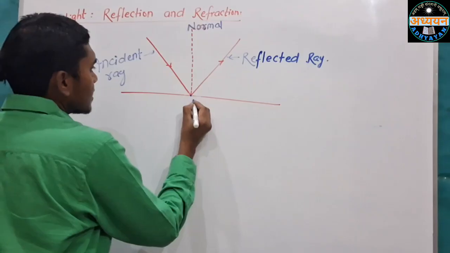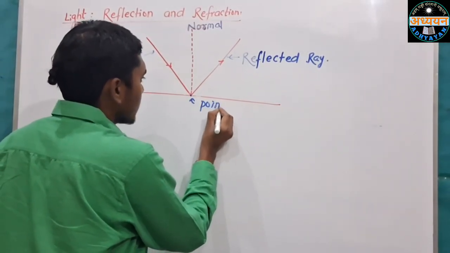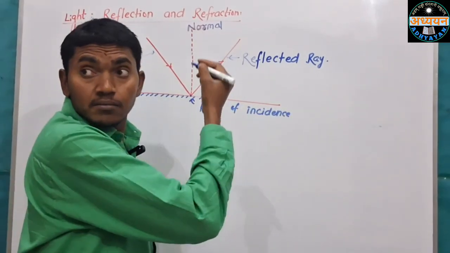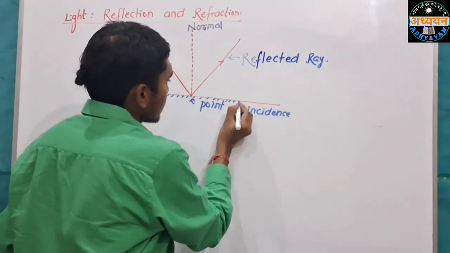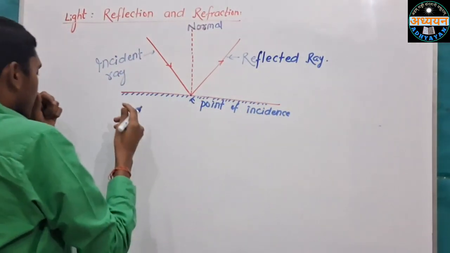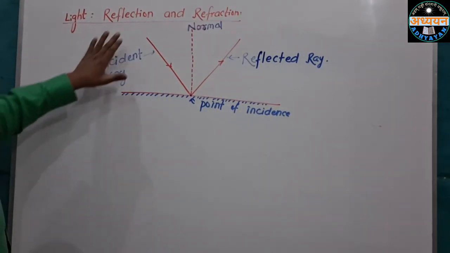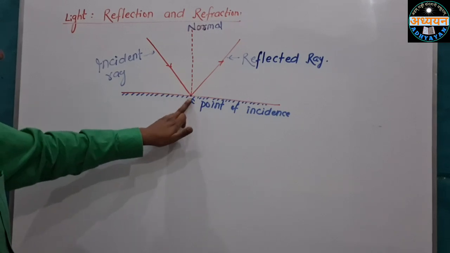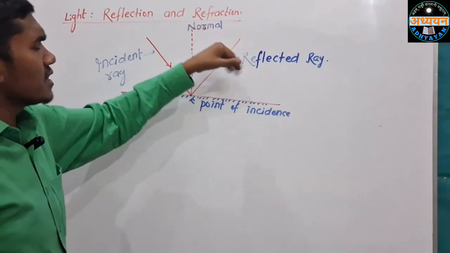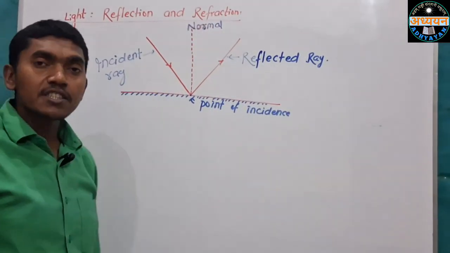This point is known as the point of incidence. This is polished surface, and the upper portion is shiny surface. When light rays strike a shiny surface, then bounce back in the same medium, this phenomenon of light is known as the reflection of light.